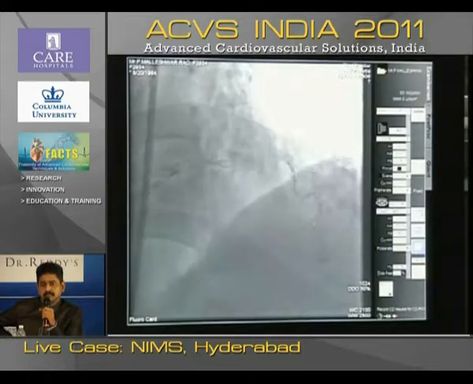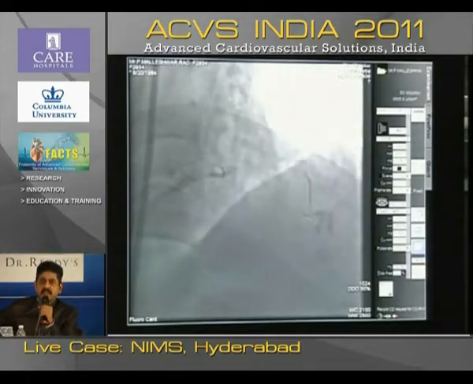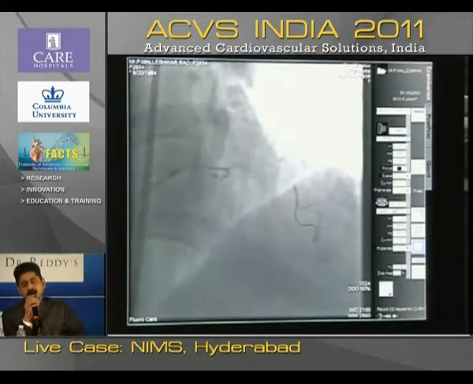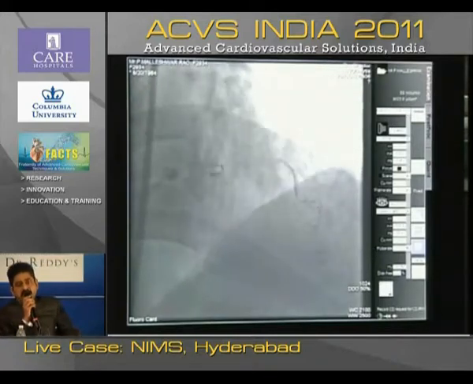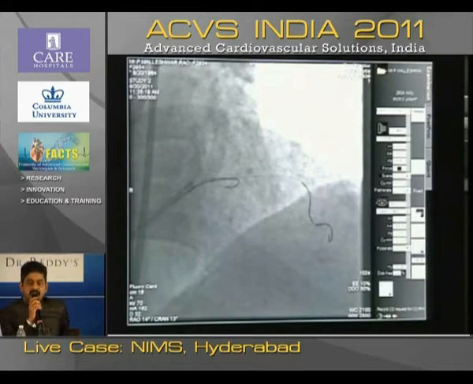Yeah, the square shape is gone, Srinivas. I think that's what I was telling, because the wire got looped up too much. You can remove that entire thing and take a new wire. You have to remove the entire thing. Then I think you will be able to do it.